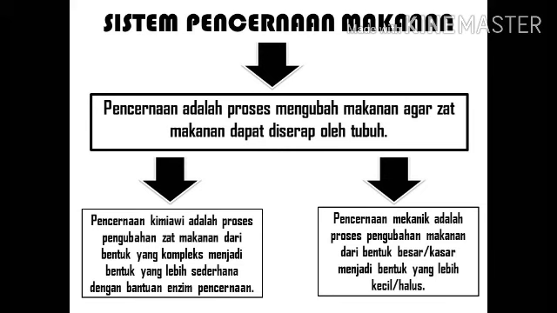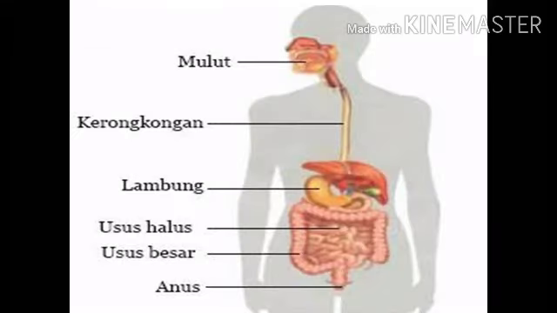Mechanical digestion is the process of converting food from large or coarse forms to smaller or finer forms. The digestive organs, look at the picture, habibi wa habibti: the mouth, esophagus, stomach, small intestine, large intestine, and anus.